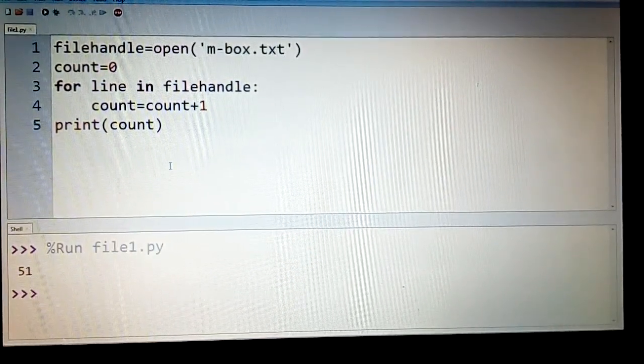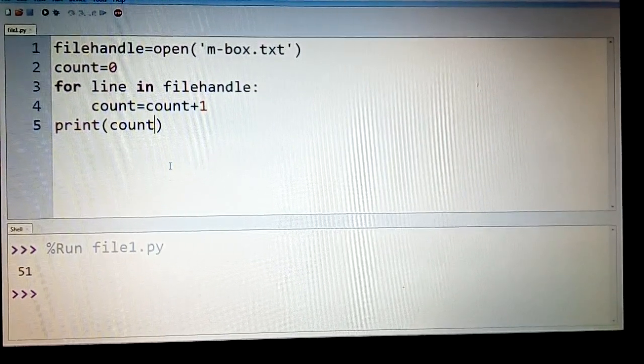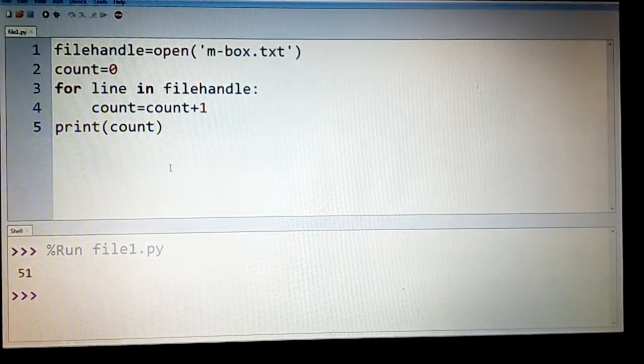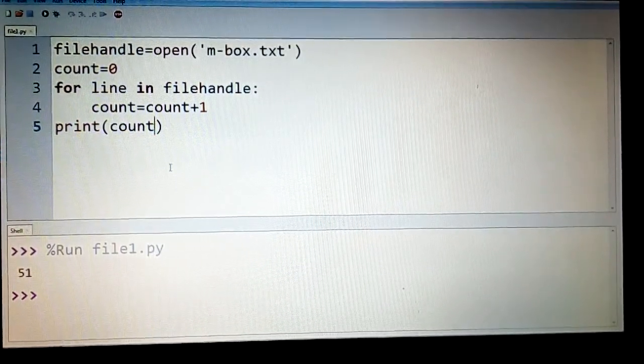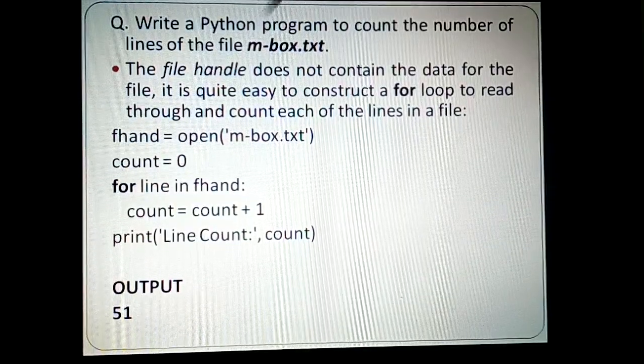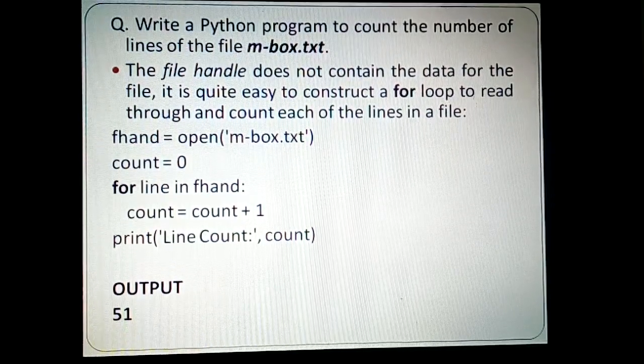So what I get here is 51 lines. It has 51 lines. Of course, you can check it by printing each of the lines separately also. So this is the solution to the program that we had seen just now. This is the code. Whatever we discuss, the code is also available in the presentations.